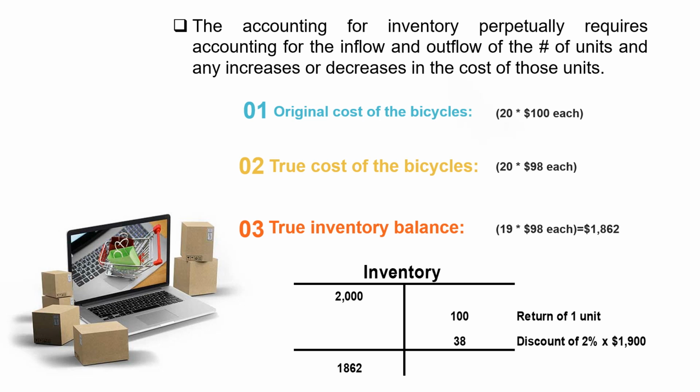So what I'm suggesting here is that when we're operating a perpetual inventory system, any returns of inventory to suppliers or discounts taken because we're paying off accounts payable early and able to take a discount that had been previously offered will be reflected directly and perpetually in the inventory account, leaving us with a running balance that shows the number of units on hand and their actual cost.